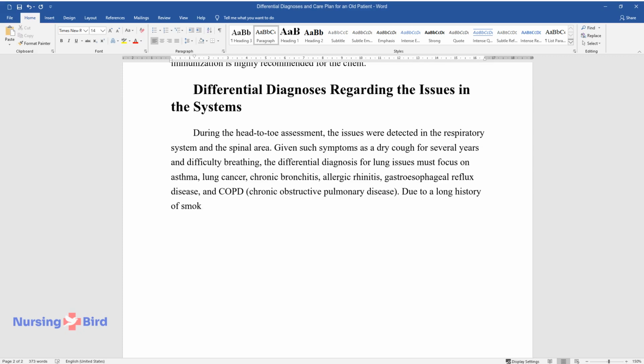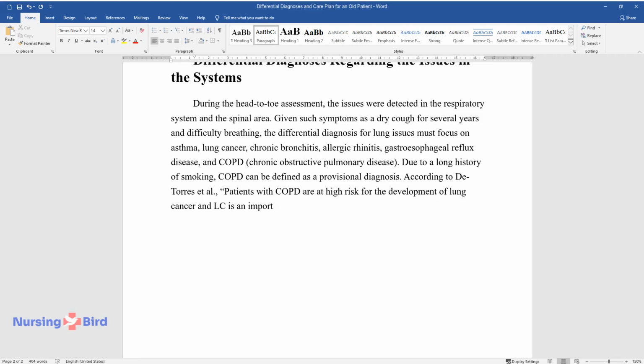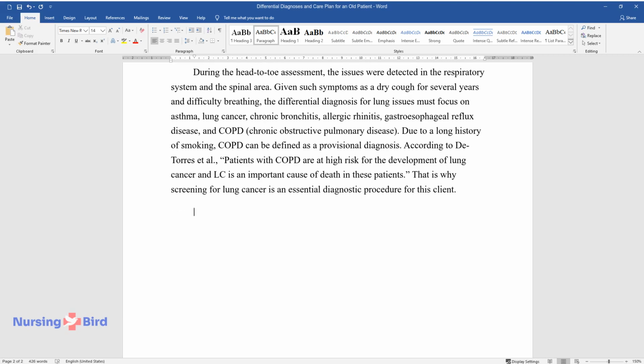Due to a long history of smoking, COPD can be defined as a provisional diagnosis. According to De-Torres et al., patients with COPD are at high risk for the development of lung cancer, and LC is an important cause of death in these patients. That is why screening for lung cancer is an essential diagnostic procedure for this client.